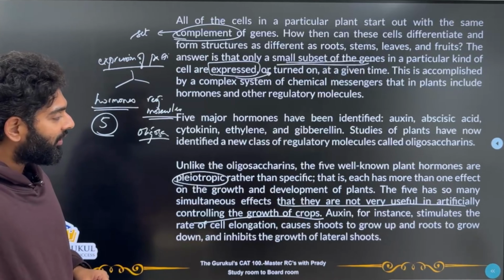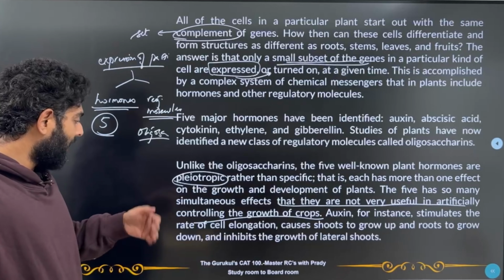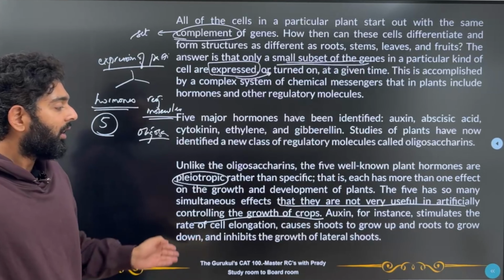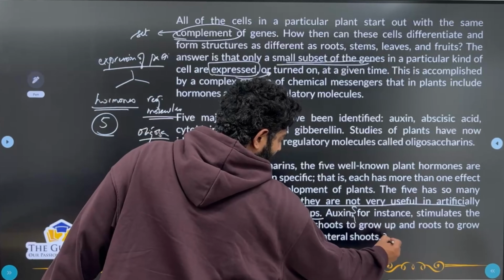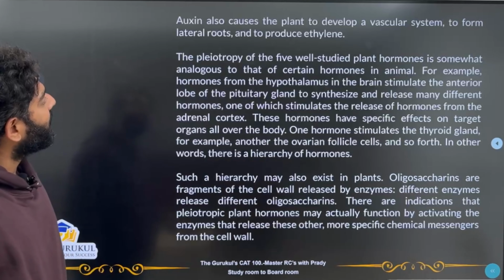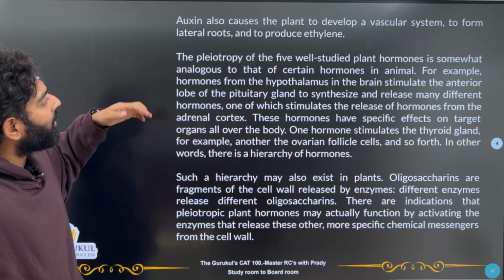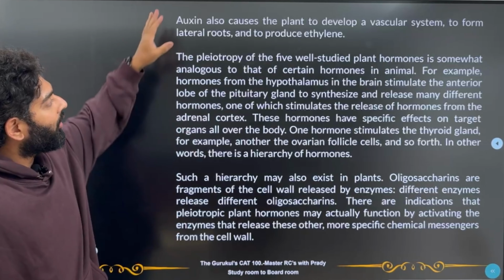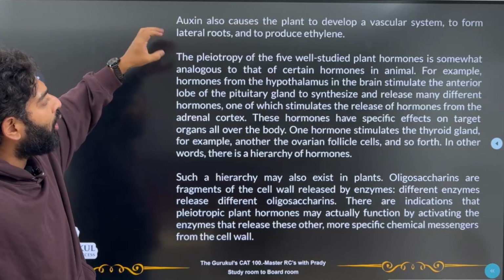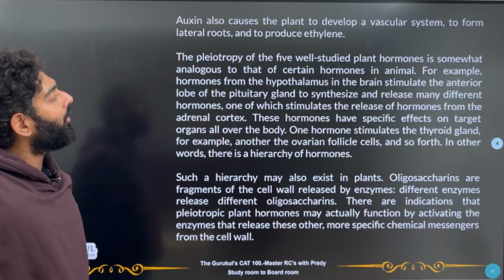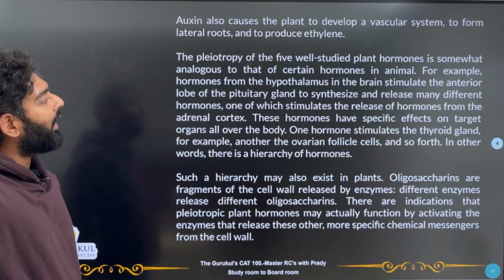Auxin, for instance, stimulates the rate of cell elongation, causes shoots to grow up and roots to grow down, and inhibits the growth of lateral shoots. So auxin has these uses. What's the second part of the paragraph telling us? Auxin also causes the plant to develop a vascular system, to form lateral roots, and to produce ethylene. So after mentioning all the 5 hormones, he's telling us the role of auxin. The pleiotropy of the 5 well-studied plant hormones is somewhat analogous to that of certain hormones in animals.